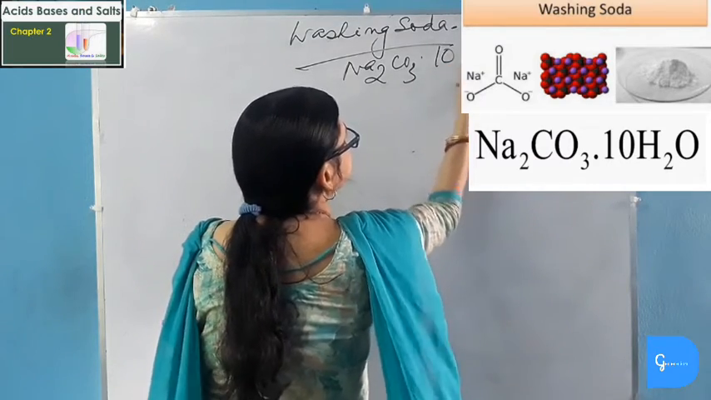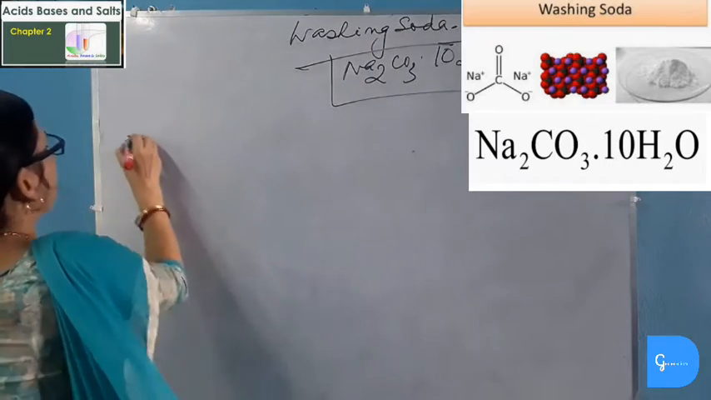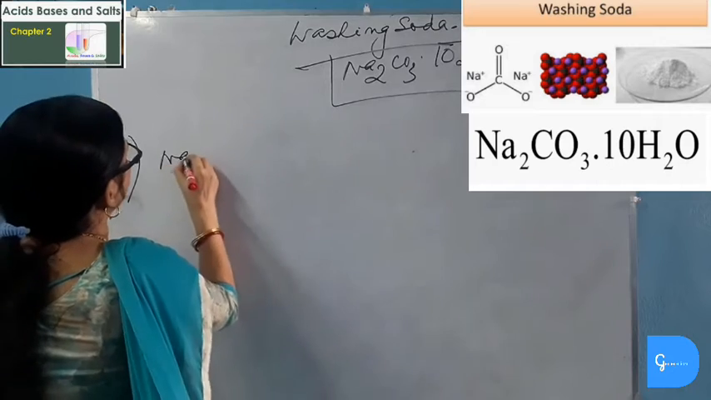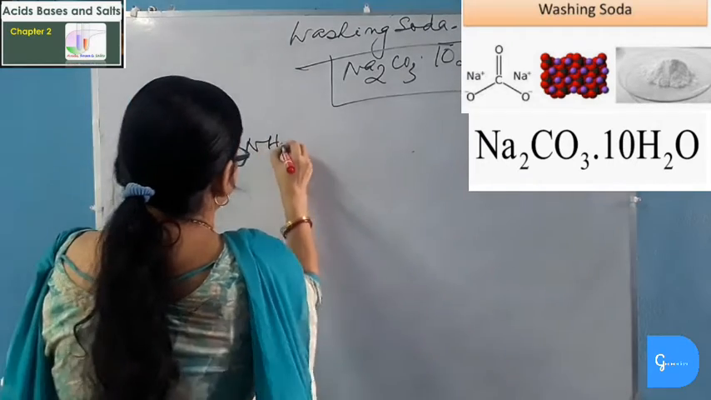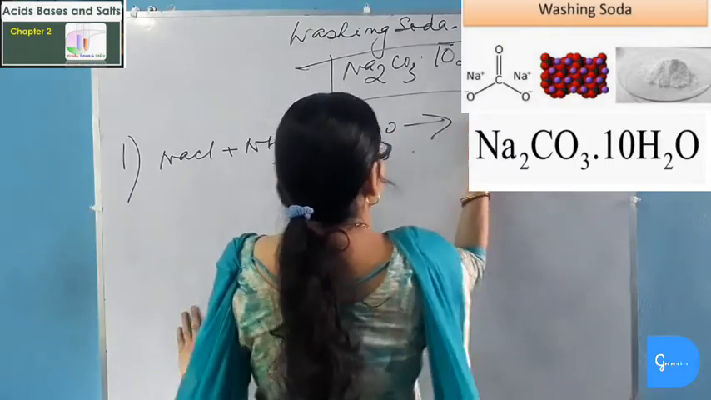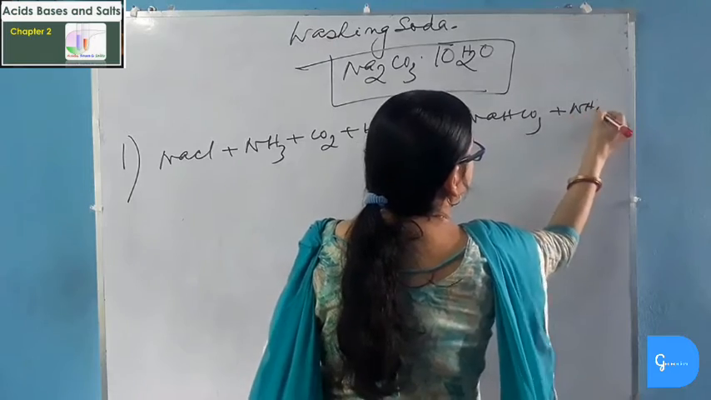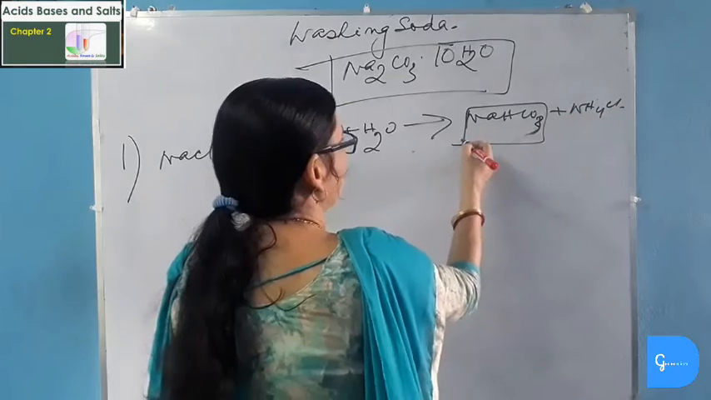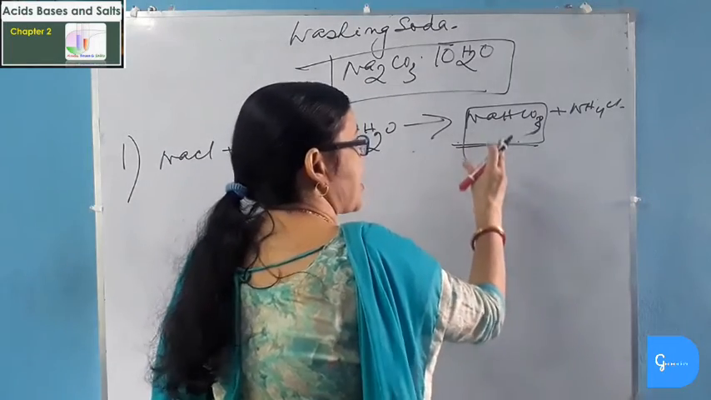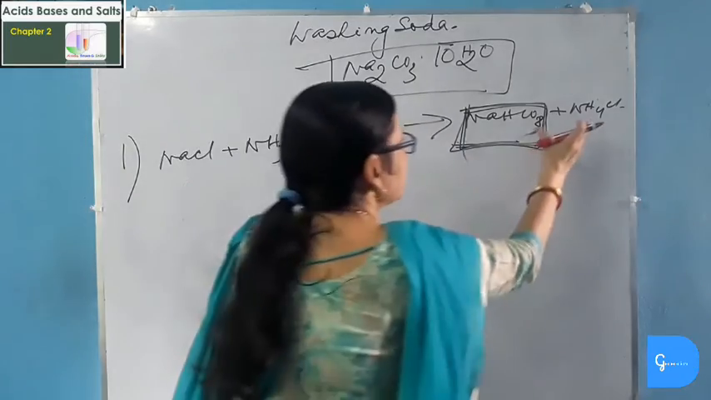decahydrate, and this washing soda is formed in 3 steps. So first step, when brine or cold concentrated aqueous solution of sodium chloride is reacted with ammonia, carbon dioxide and water. This gives sodium hydrogen carbonate and ammonium chloride. This sodium hydrogen carbonate is sparingly soluble in water and thus it precipitates out as solid, and thus this sodium hydrogen carbonate is filtered out from this solution.